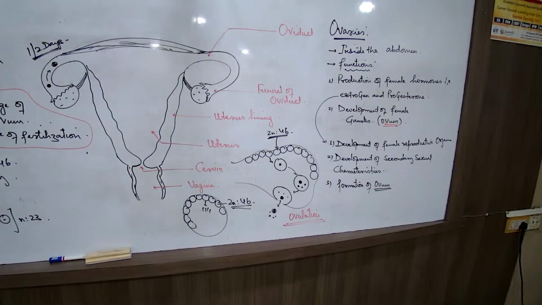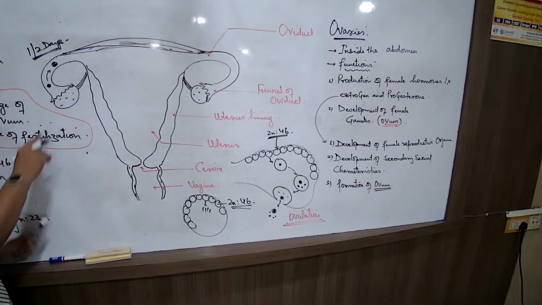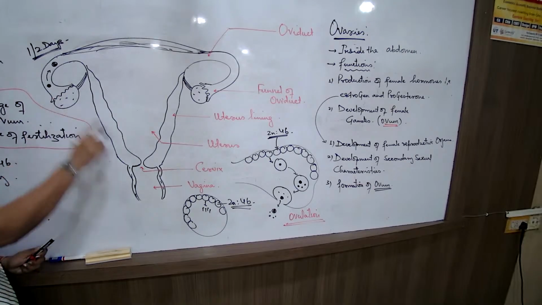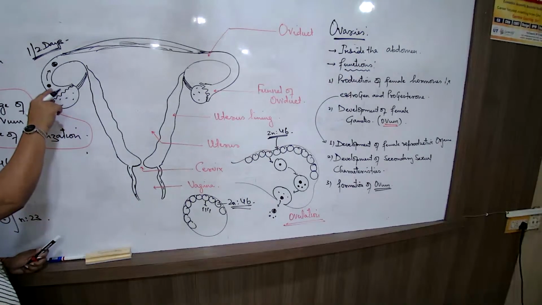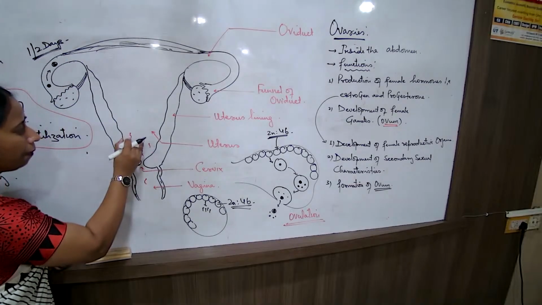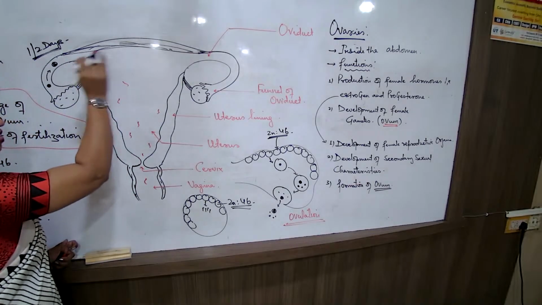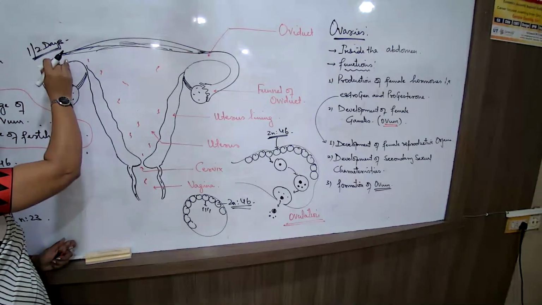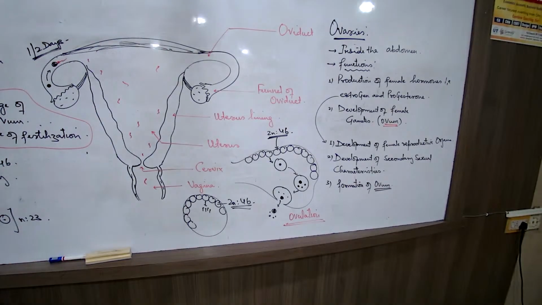The male gamete also has a span of 2 to 3 days, and the female gamete even less. This female gamete will have a span of just 1 to 2 days. But during this time, when ovulation has happened and the female gamete is in the fallopian tube, if the male gamete has entered the female body and one of the male gametes has made contact with the ovum, then a process known as fertilization has happened.